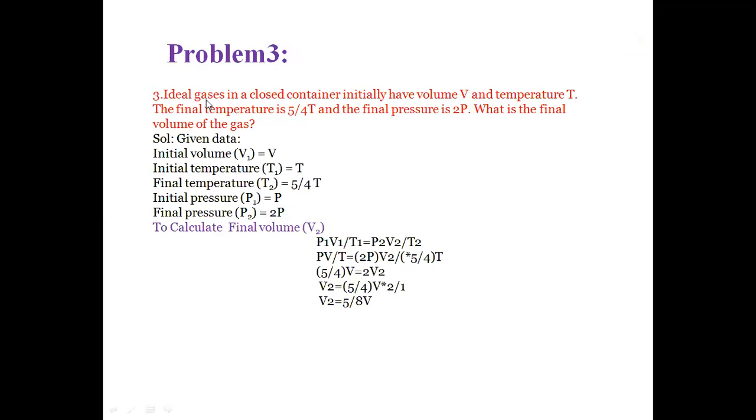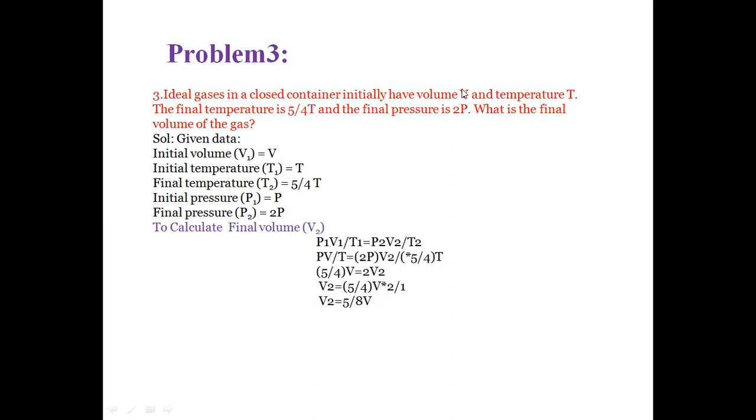And next, the third problem: an ideal gas in a closed container initially has a volume of V and temperature T. The final temperature is 5/4 T and the final pressure is 2P. Find the volume of the gas. In this problem, the gas is an ideal gas with initial volume V and temperature T. The pressure changes from P to 2P, and the temperature changes from T to 5/4 T. What happens to the volume V?